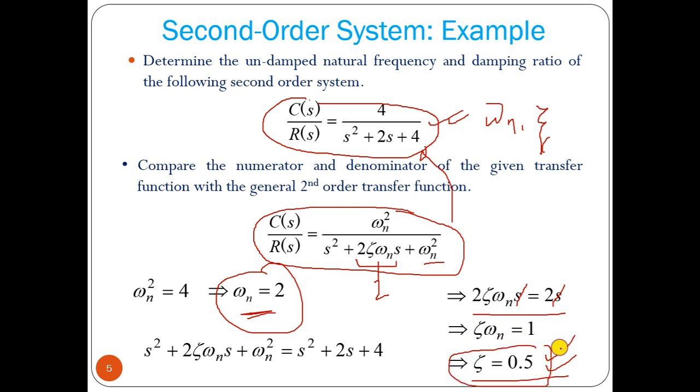If we know the value of zeta, then we can find out what the output response will be. If zeta is between 0 and 1, then it is an underdamped response. Zeta equal to 1 gives critically damped, zeta greater than 1 gives overdamped, and zeta equal to 0 gives undamped.